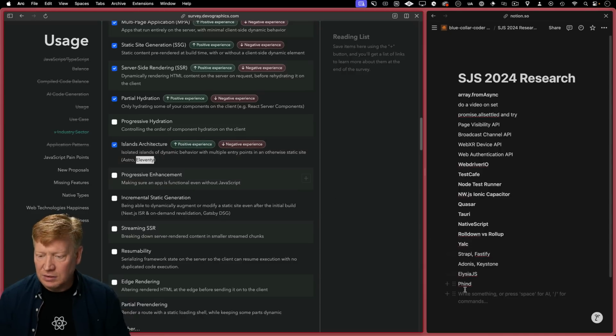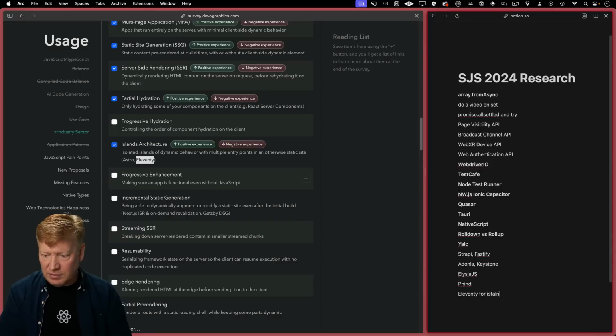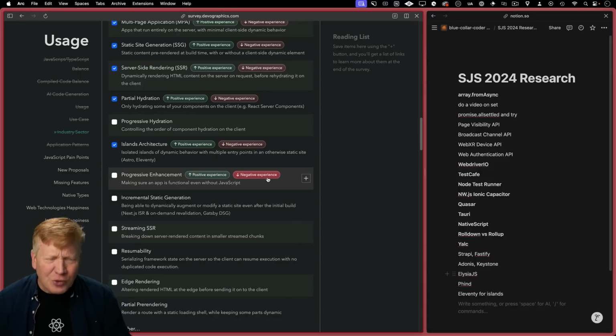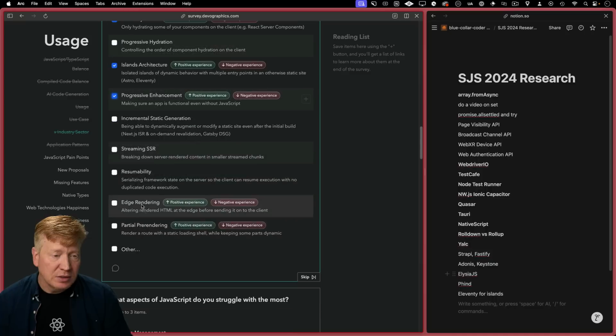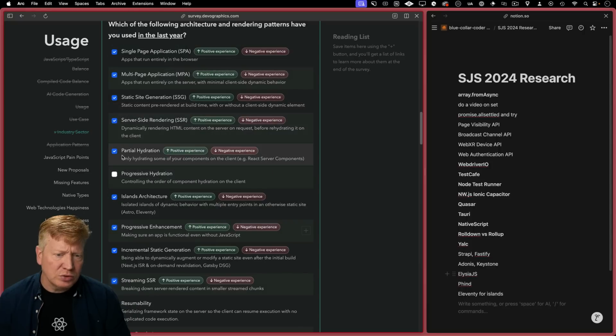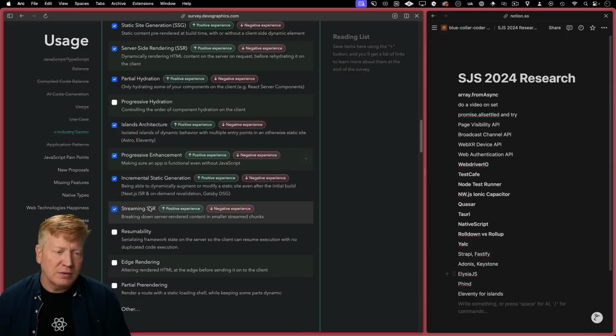11ty for islands. Cool. See, you learn new stuff in this every time. Progressive enhancement. Man, app is functional even without JavaScript? Yeah, actually, sure. ISR, sure. Streaming SSR, yes. Resumability. Oh, wow. How's that different from partial? Okay. This was RSCs. This is Qwik.